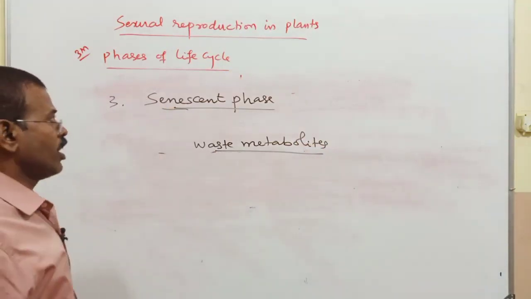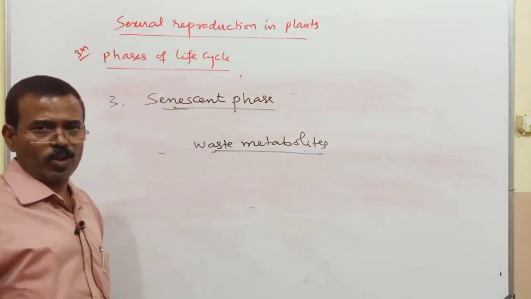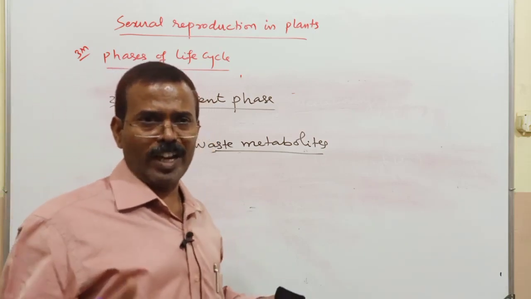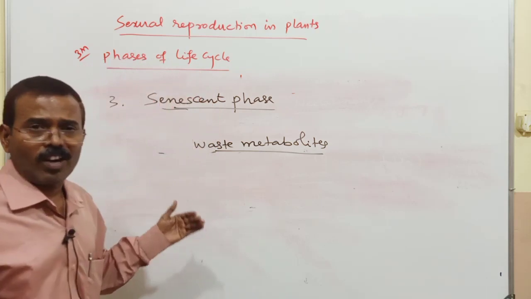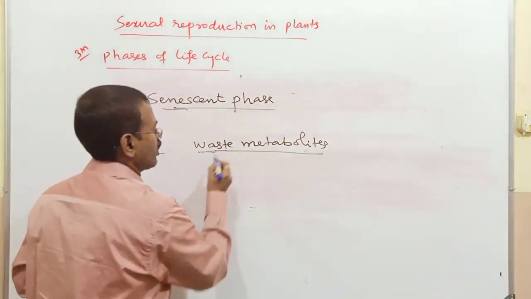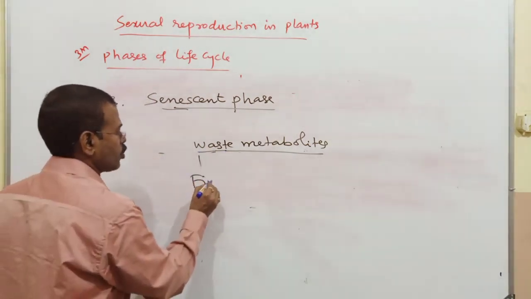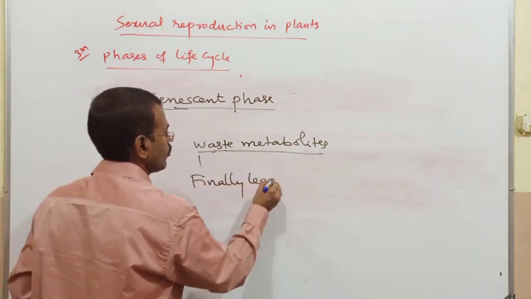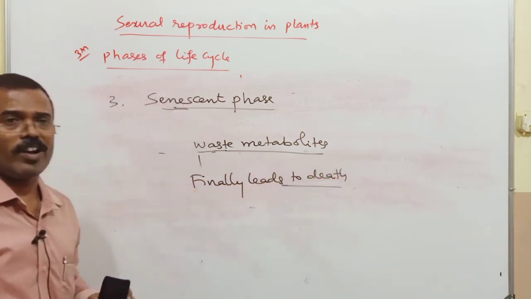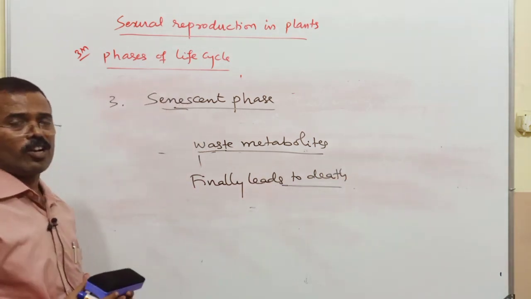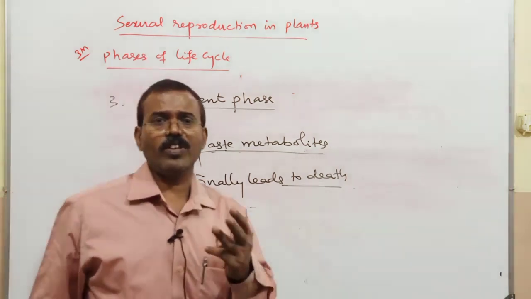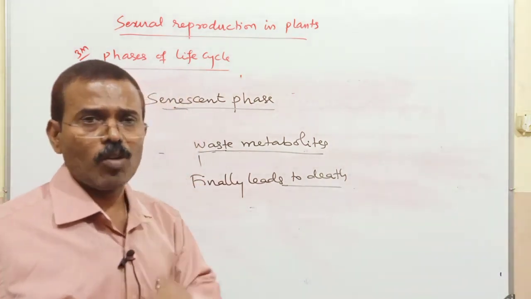So senescence is nothing but aging, the post-reproductive phase. During this phase, the general metabolic rate will slow down, and the structural and functional deterioration of the body leads to the accumulation of waste metabolites. That finally leads to death. So this is about the senescent phase, that is aging. Aging finally leads to death. So these are the three phases in the life cycle of sexually reproducing plants.